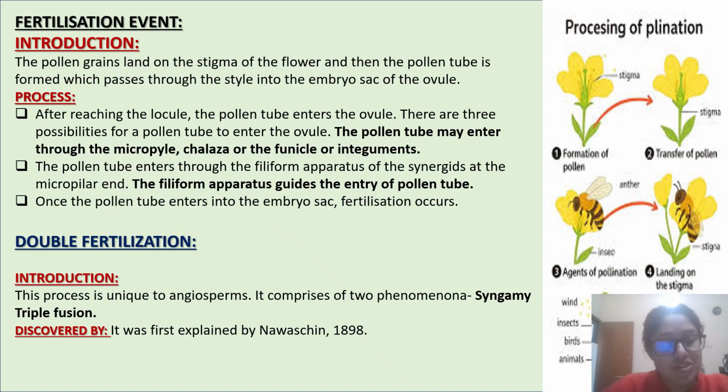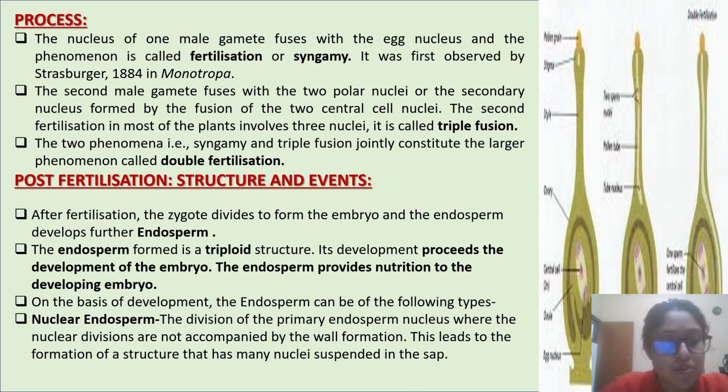Next, double fertilization. This process is unique to angiosperms. It comprises two phenomena: syngamy and triple fusion. It was first explained by Nawaschin in 1898. Next, the process of double fertilization.